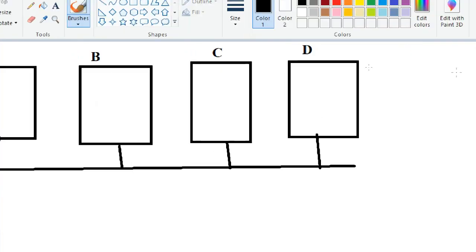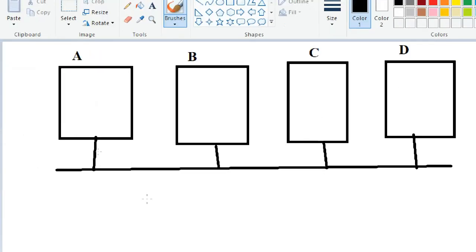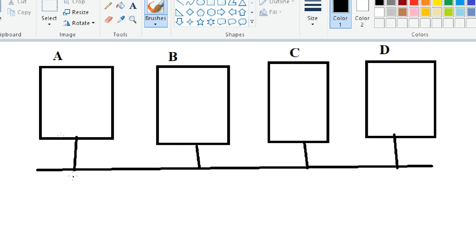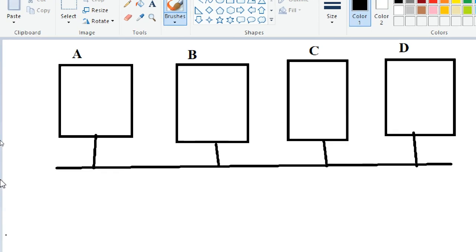These are all in a workgroup, all connected in the network. Of course, these PCs can communicate with each other. They can share folders, so they can access folders from one PC to another.